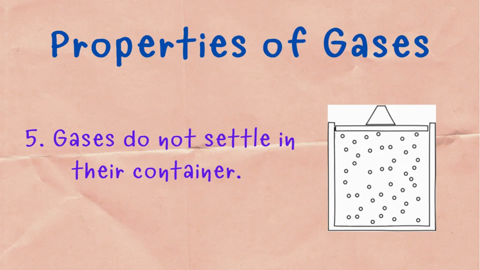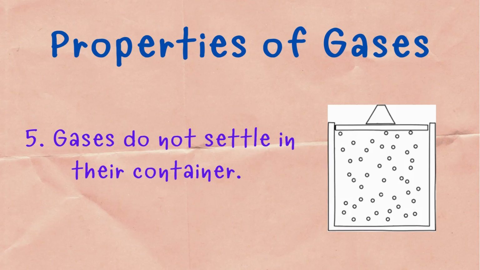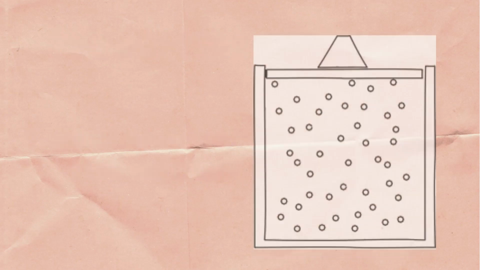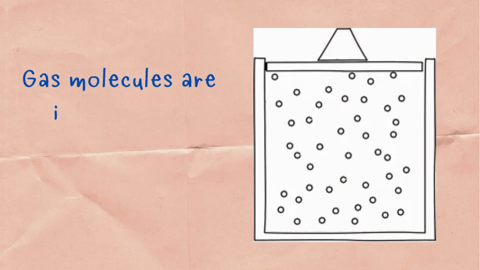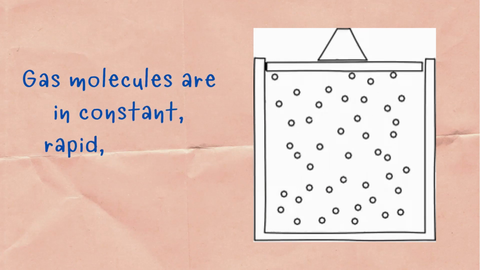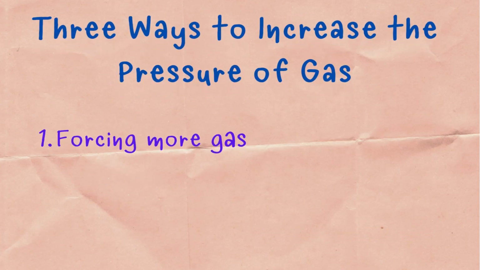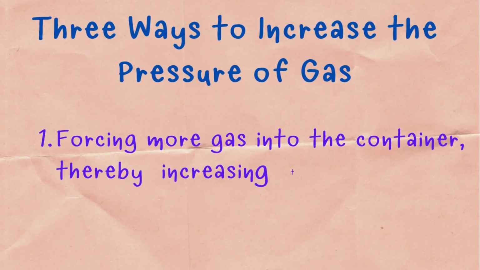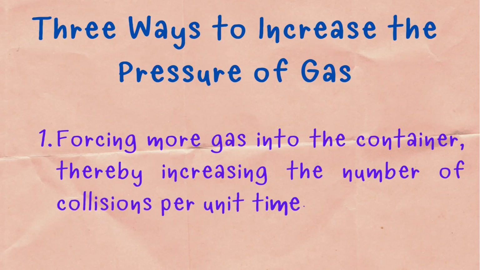As you can see in the example, the gas particles are in constant random motion and constantly collide with each other and with the walls of the container. And this movement explains the behavior of gas, and there are 3 ways to increase the pressure of gas. 1. Forcing more gas into the container, thereby increasing the number of collisions per unit of time.